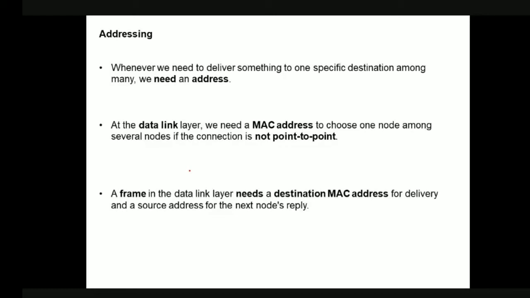Okay, so for this reason in the data link layer, which address are we using? We are using the MAC address. Why are we using the MAC address? That is the physical address. If the link is a point to point link, as we said just now, there is no need of a MAC address. But if it is a multipoint link, then obviously we need a MAC address to choose which node we want to communicate with.